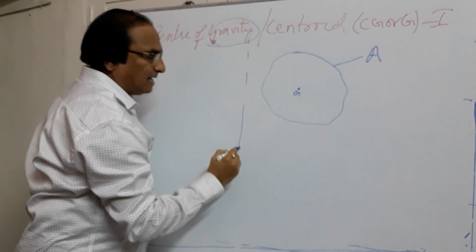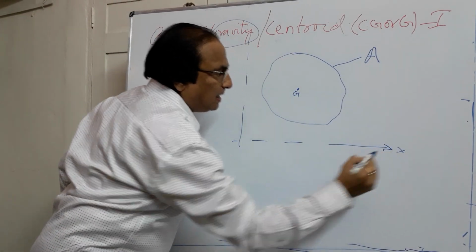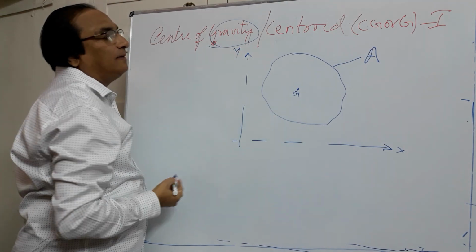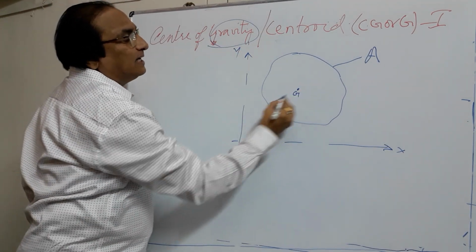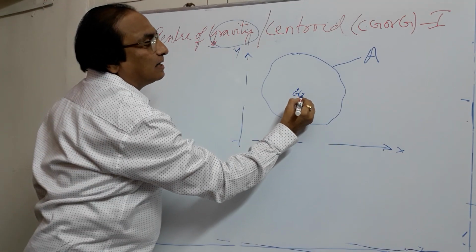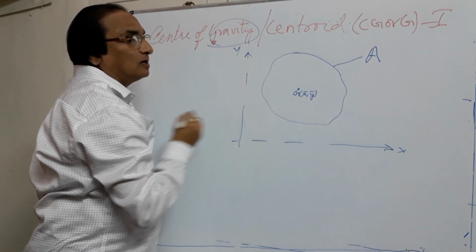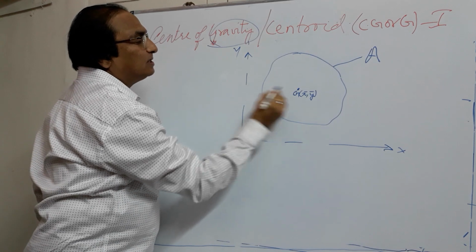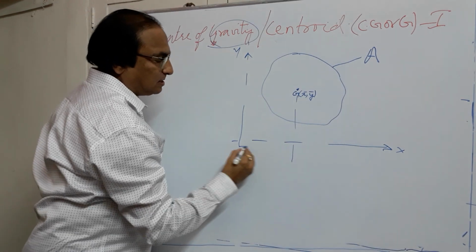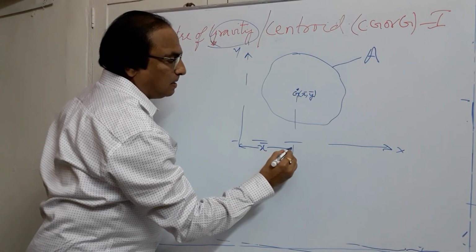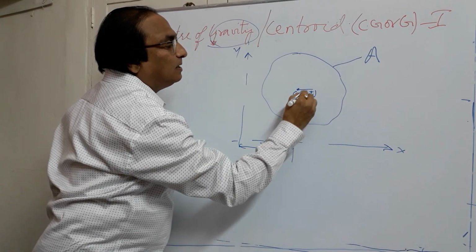Suppose I consider any axes here, X for example and Y. Now here, the centroid coordinates are X bar and Y bar, the centroid of the whole figure. If you measure, this distance will be X bar and this distance will be Y bar.